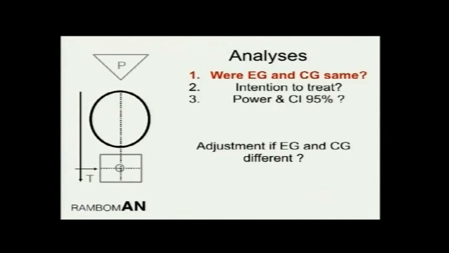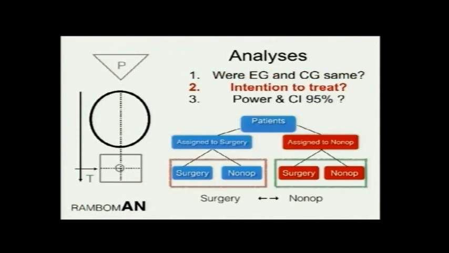Then the last one is the analysis. Now, in analysis, you want to ask three questions. The first one is whether the experimental group and control group are the same, and whether adjustment has been done if they are different. Second is whether intention to treat analysis was used. Now, this is an important concept to understand, where you are comparing the surgery group versus non-surgery group irrespective of what the patients actually did.